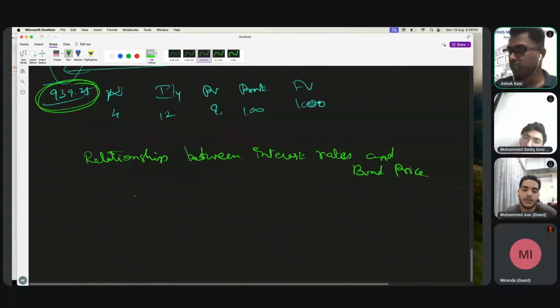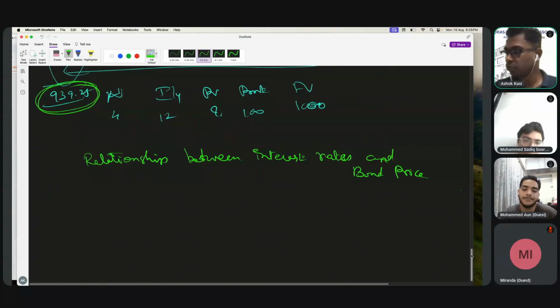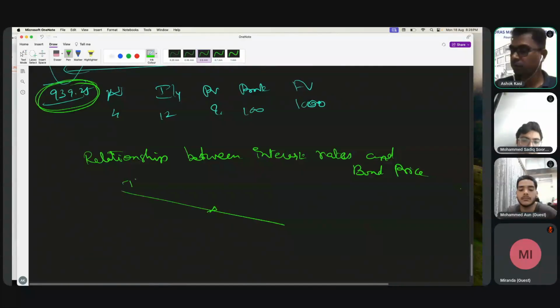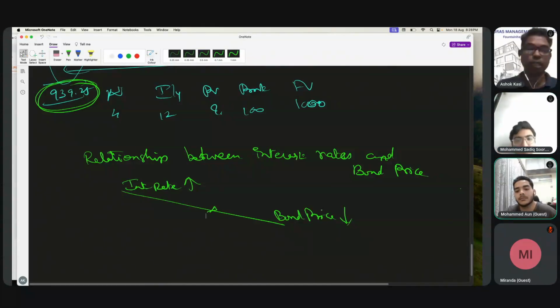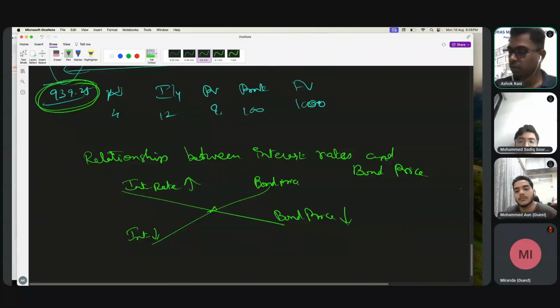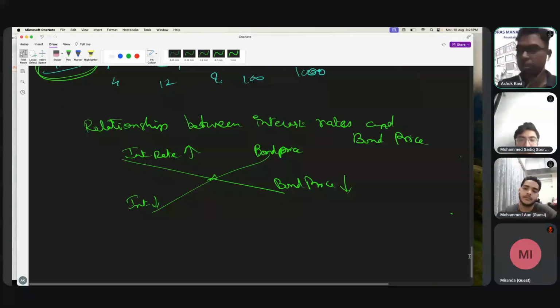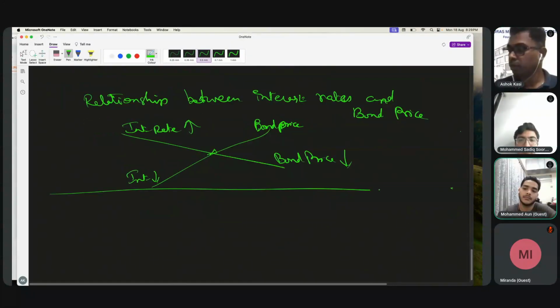In this case, what happened? The interest rate went up, right? 12. So when the interest rate goes up, the bond price comes down. This is the relationship. And vice versa also: when the interest rate comes down, the bond price goes up. This is the takeaway point. You got some idea? Okay, so this is just giving you a hint of what you will be finding in this CFA.